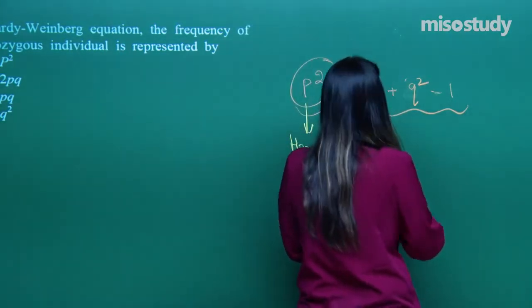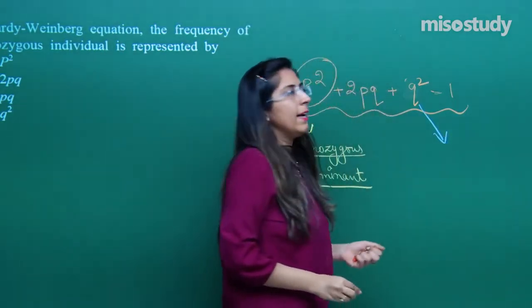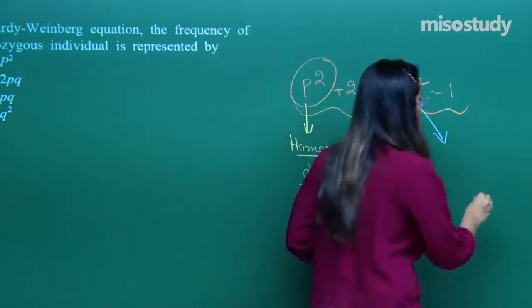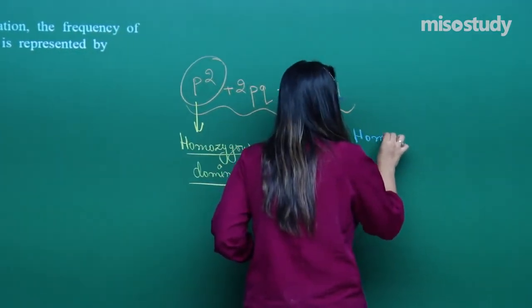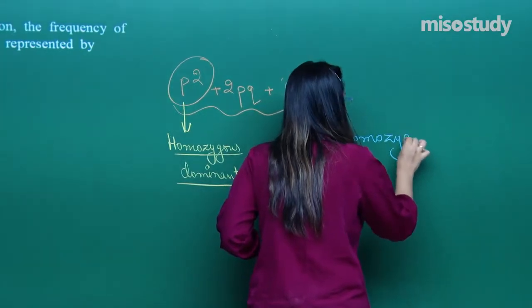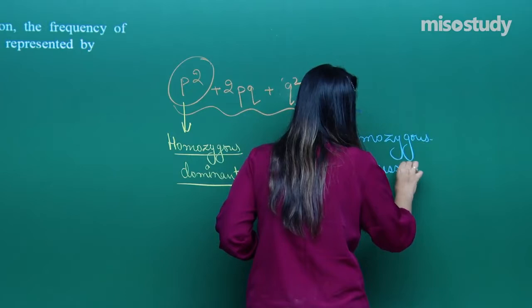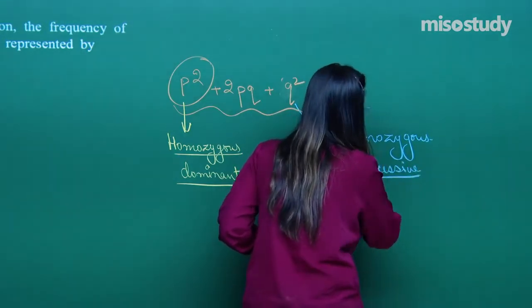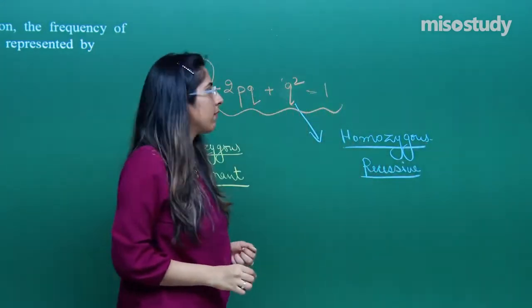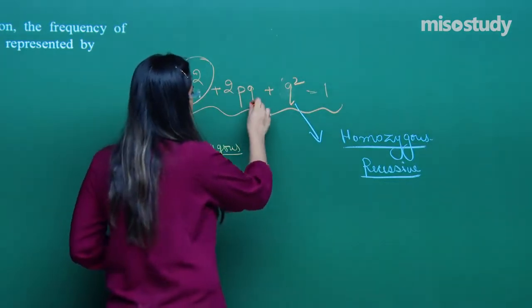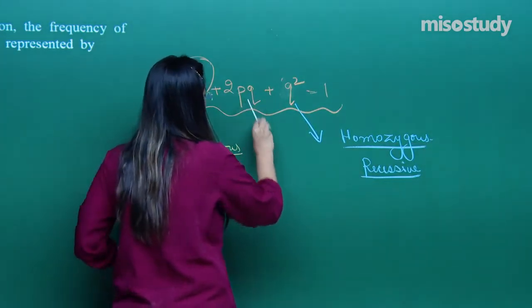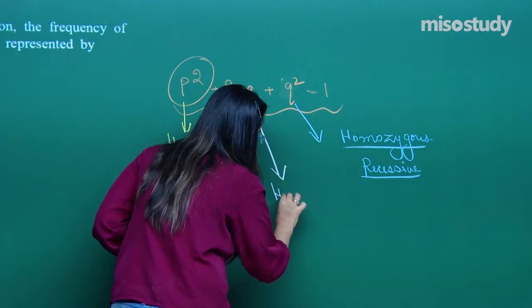Whereas this second one, q square, is slightly different. This is also homozygous, homozygous recessive. Whereas this one is heterozygous.